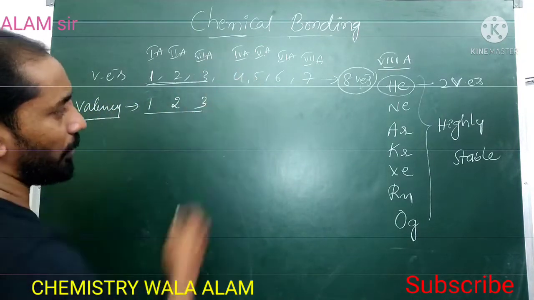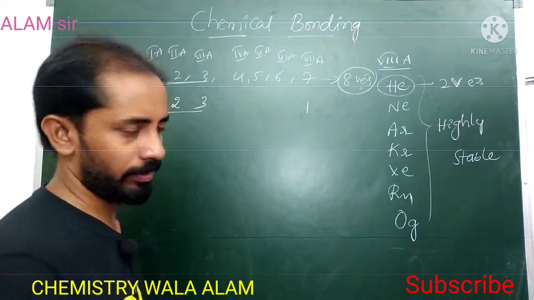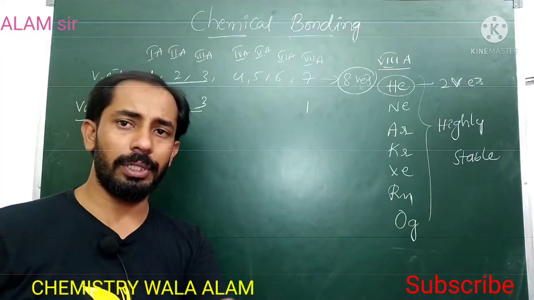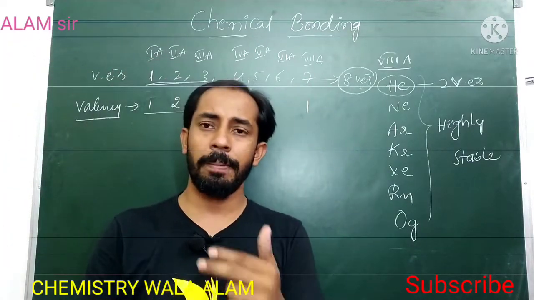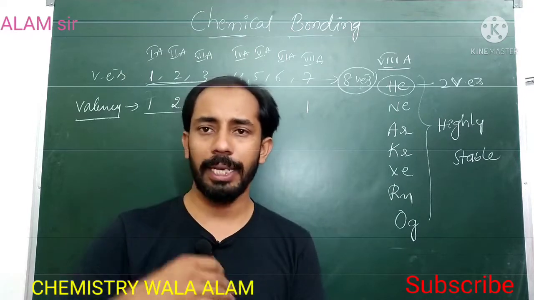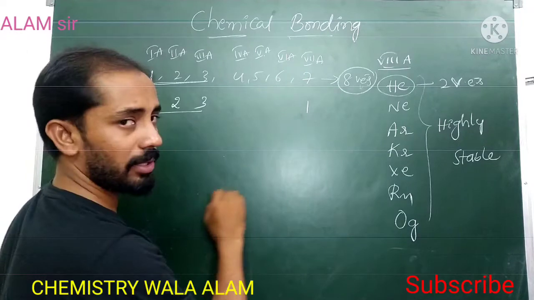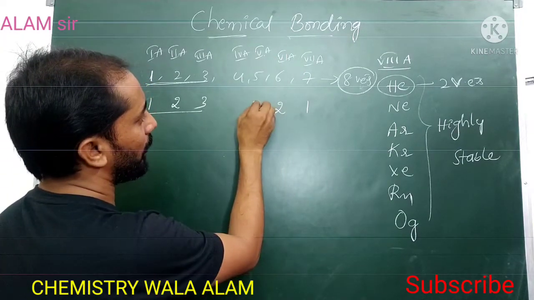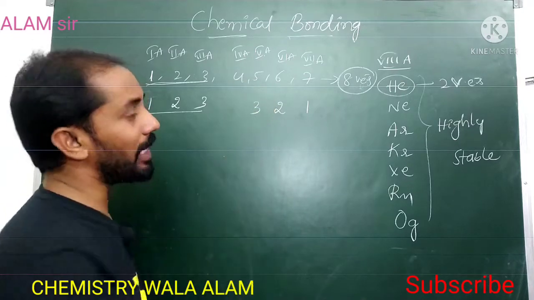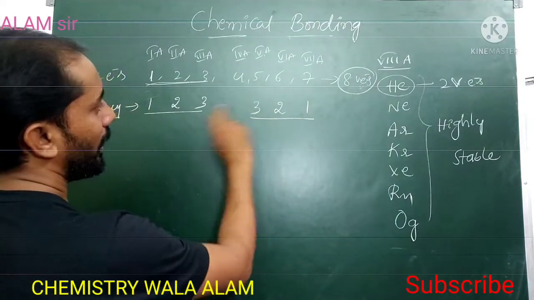Here electrons are lost, but the 7th group elements need only 1 electron. So instead of losing, they gain 1 electron, because losing 7 electrons is difficult. That is why the 7A group elements gain 1 electron to get stability. 6A group elements have 6 valence electrons, so they gain 2 electrons. 5A group elements have 5 valence electrons, so by gaining 3 they get stability. Here electrons are gained.